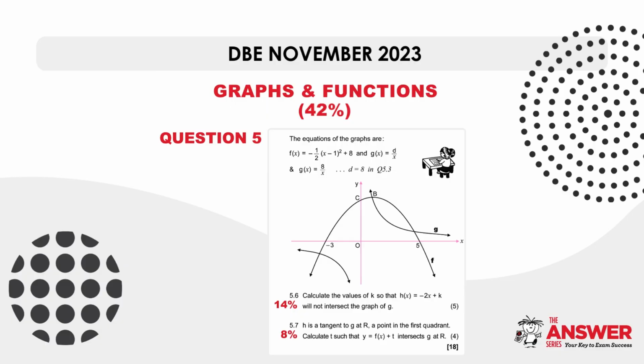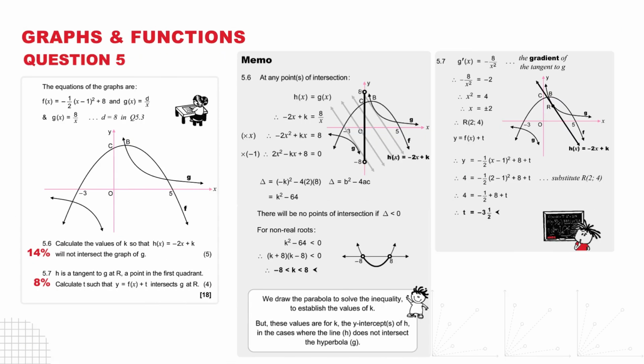Looking now at the last 2 sub-questions of question 5, in terms of achievement, question 5.6 achieved a 14% average and question 5.7 an 8% average. The whole of question 5 was out of a total of 18 marks. Here is the memo for these last 2 sub-questions. The first was finding the values of k and the last calculating t. You're welcome to pause for a moment here if you'd like to spend some time on the memo.